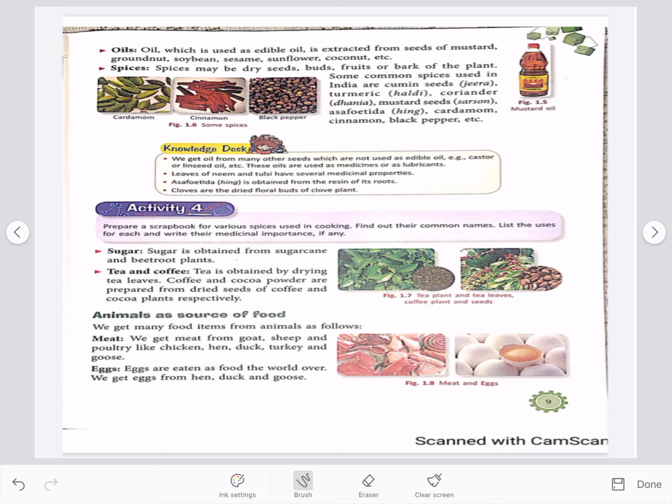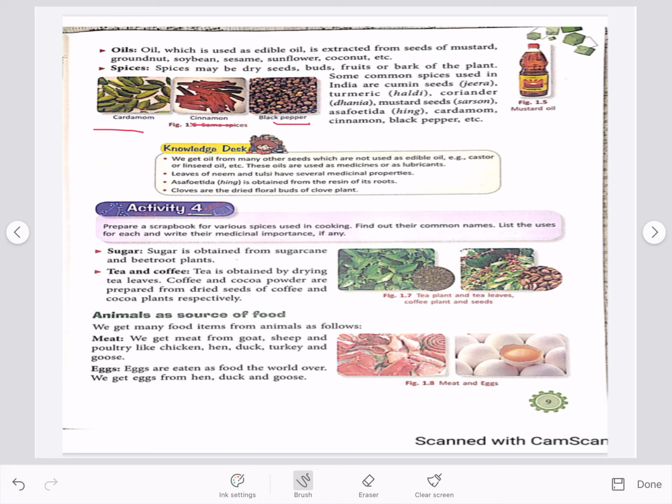You can see pictures of cardamom, cinnamon and black pepper here. Cardamom is commonly known as green elaichi, cinnamon is dalchini and black pepper is kali mirch. We also get sugar from sugarcane and beetroot plants.